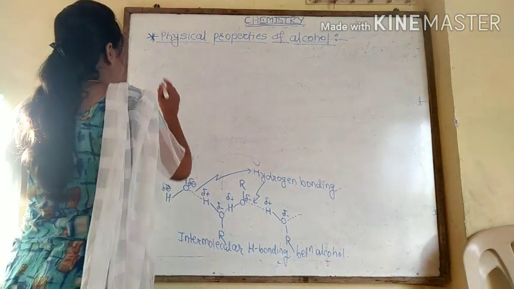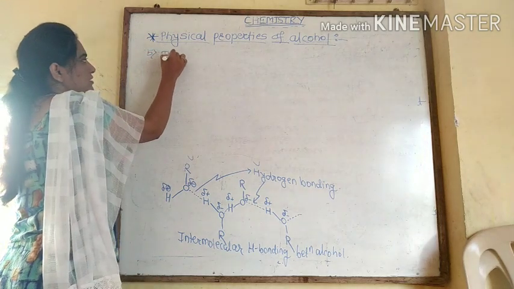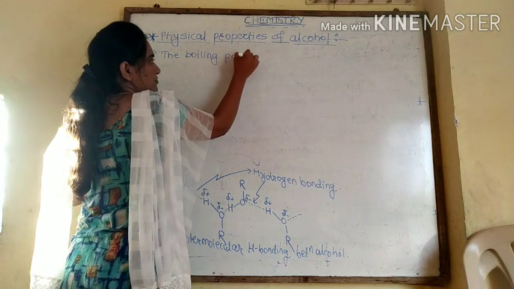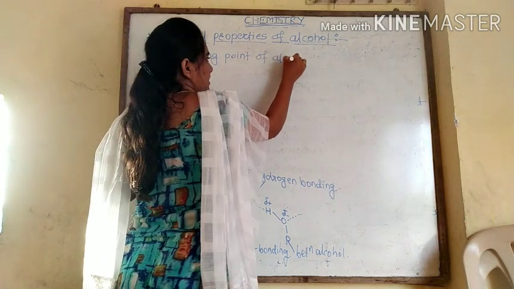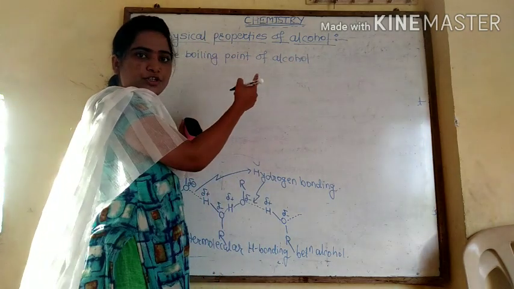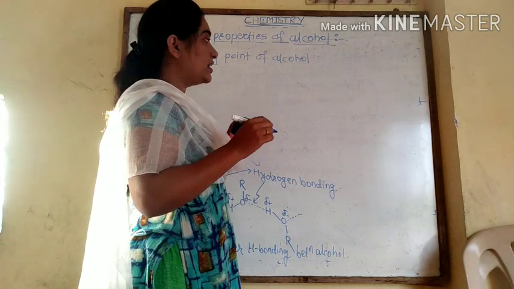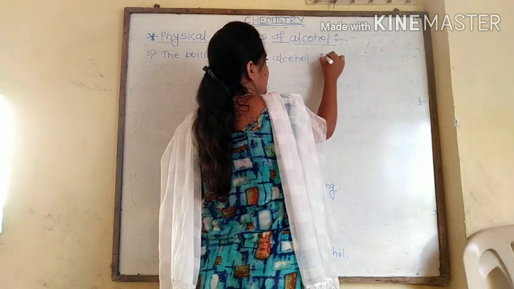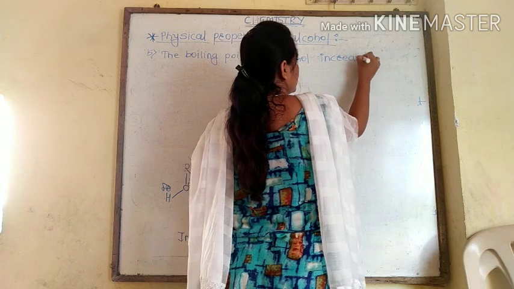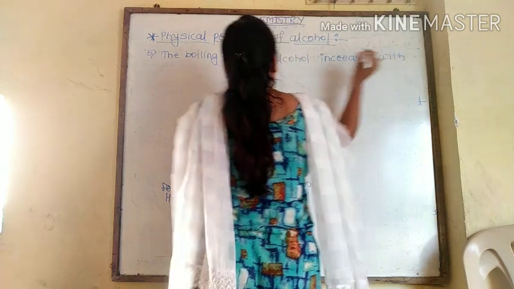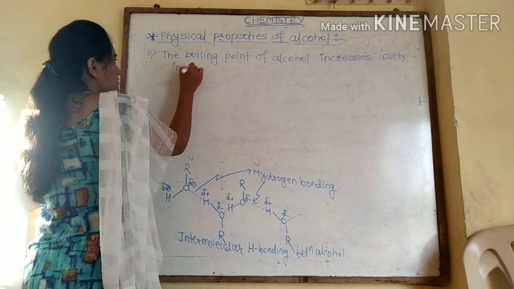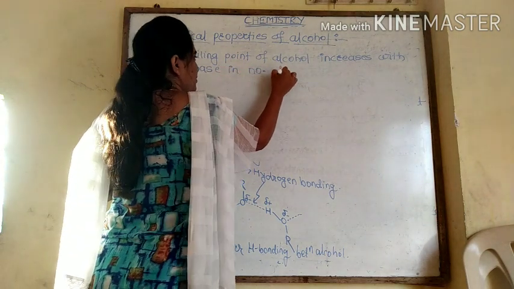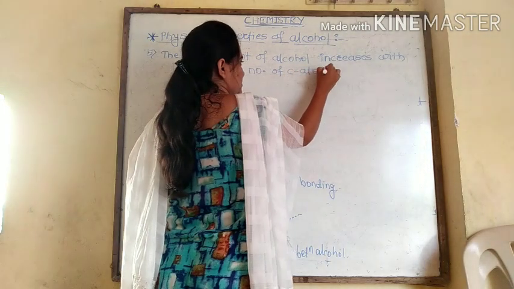the boiling point of alcohol. The boiling point of alcohol increases with increase in number of carbon atoms.